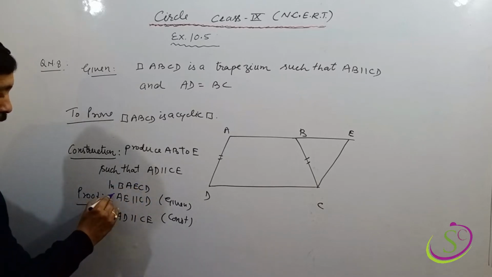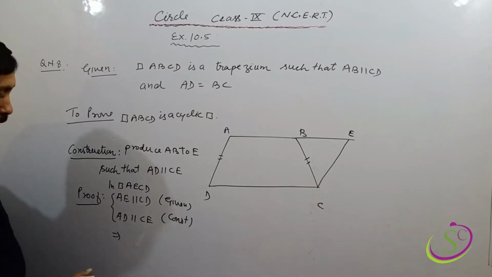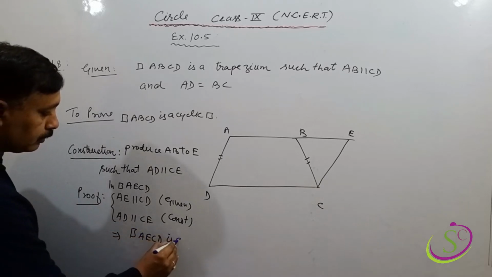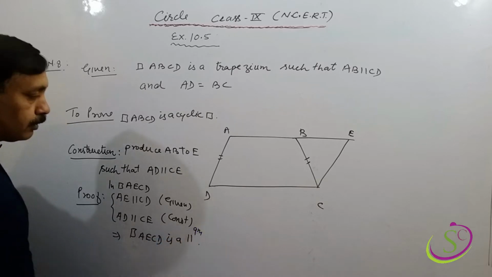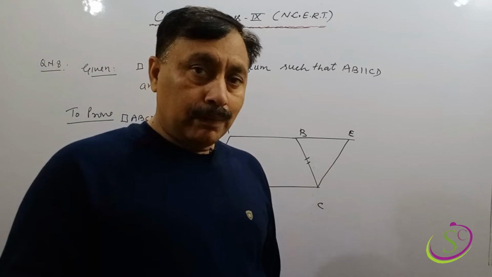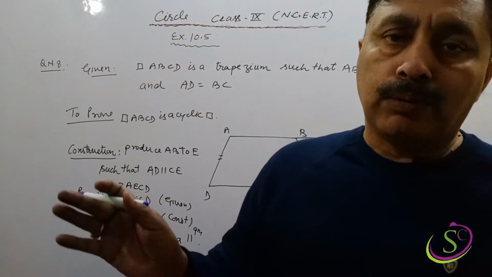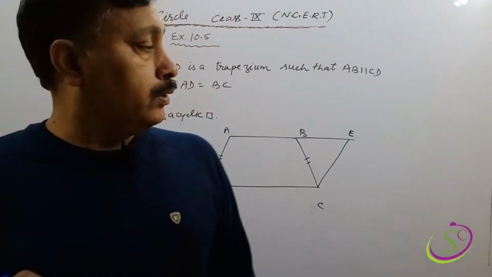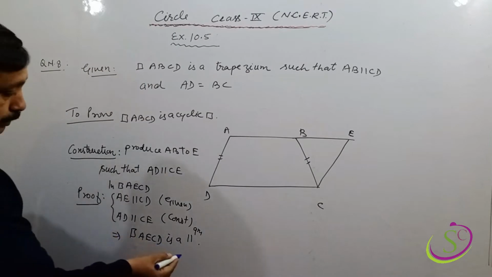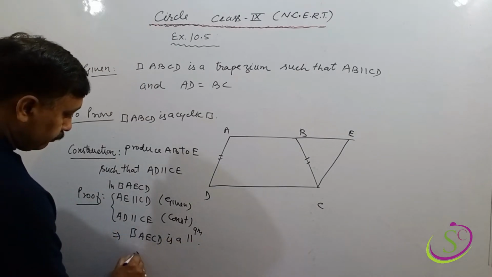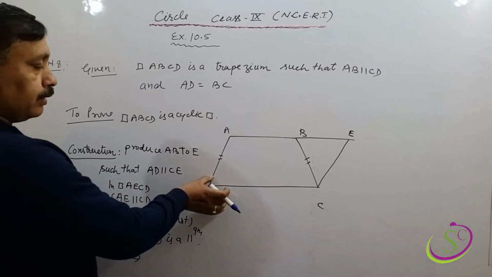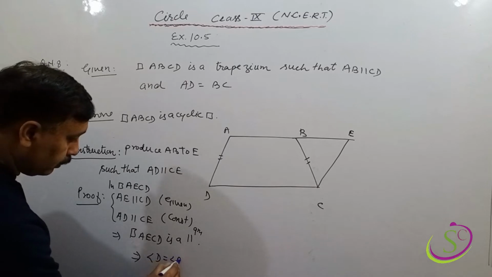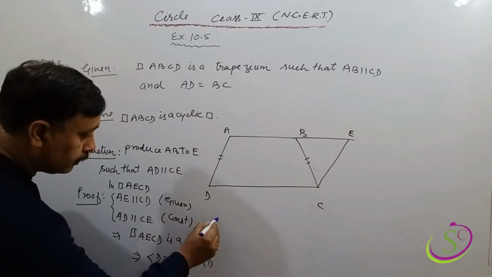From these two things we can say that quadrilateral AECD is a parallelogram. Why? We know that a quadrilateral is a parallelogram if both pairs of opposite sides are parallel to each other. This implies that angle D is equal to angle E. This is statement 1.